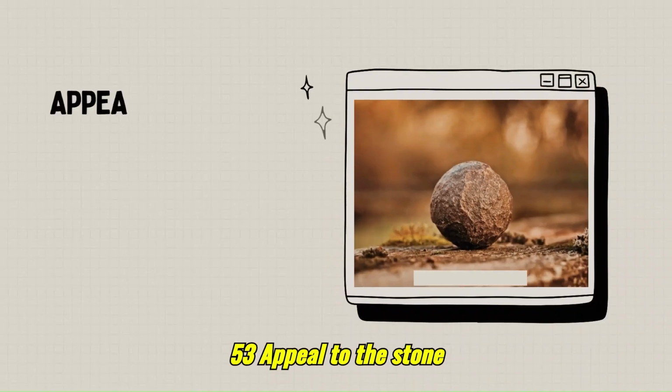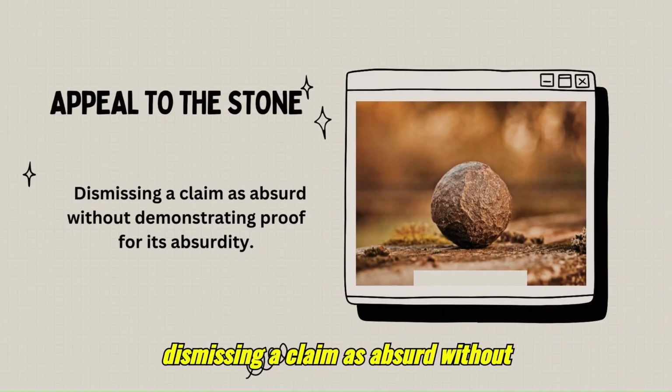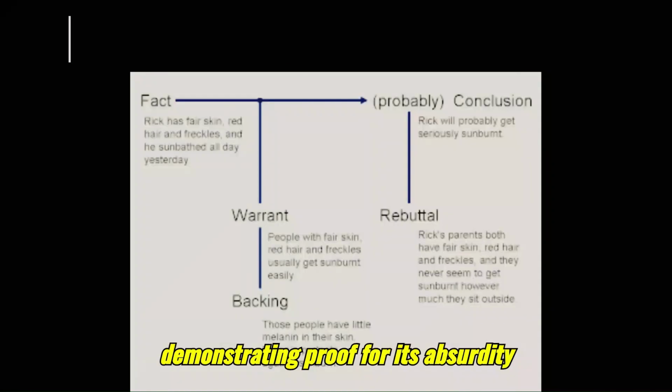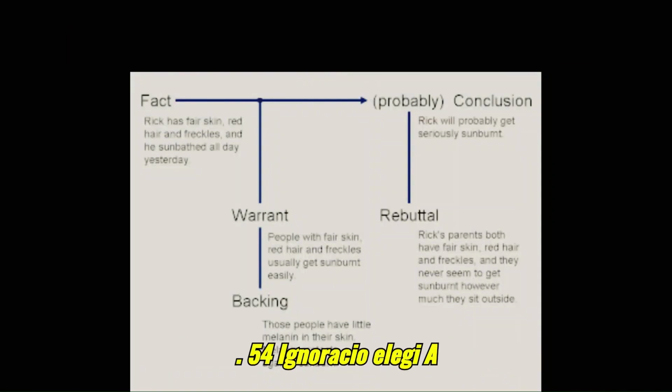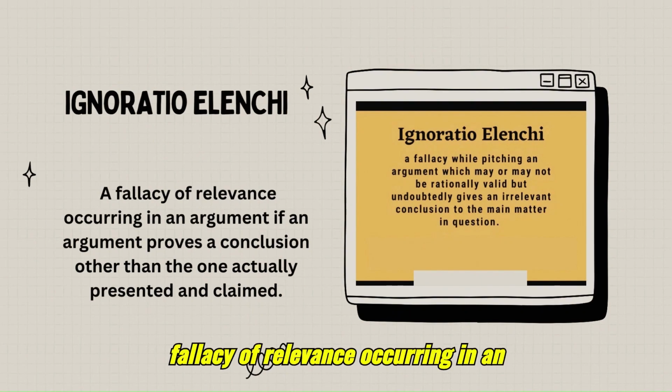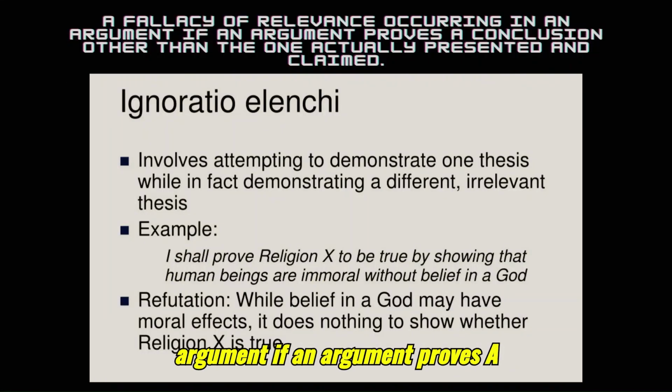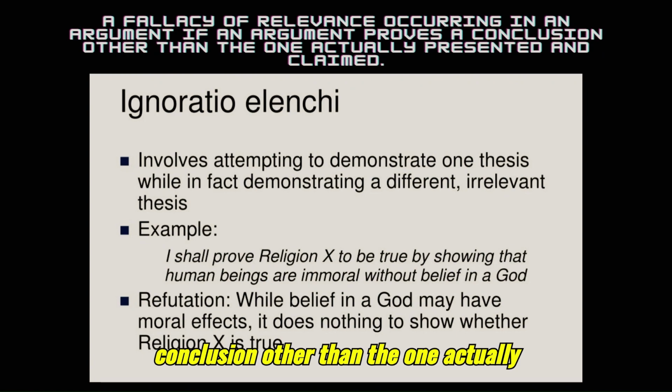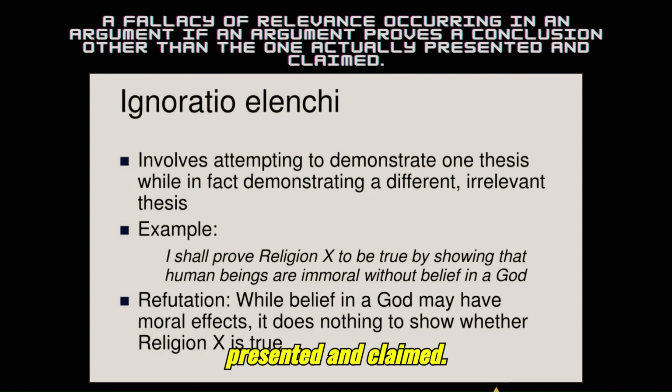53. Appeal to the stone. Dismissing a claim as absurd without demonstrating proof for its absurdity. 54. Ignoratio elenchi. A fallacy of relevance occurring in an argument if an argument proves a conclusion other than the one actually presented and claimed.